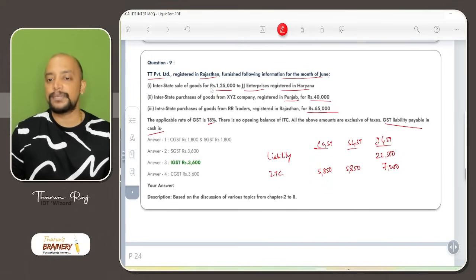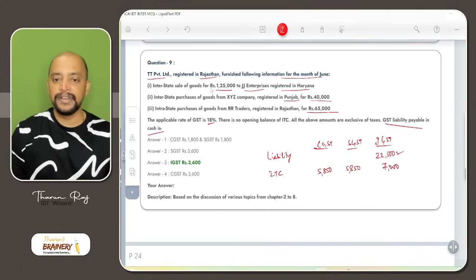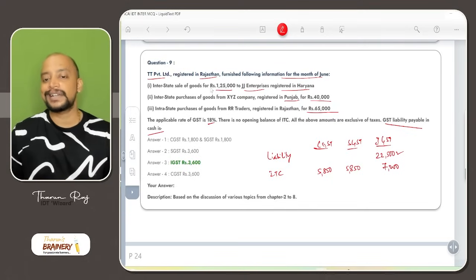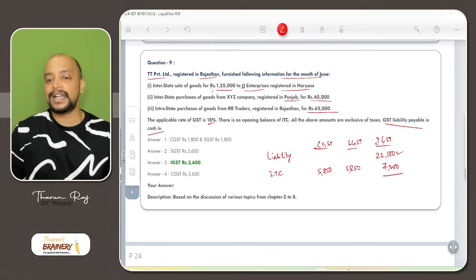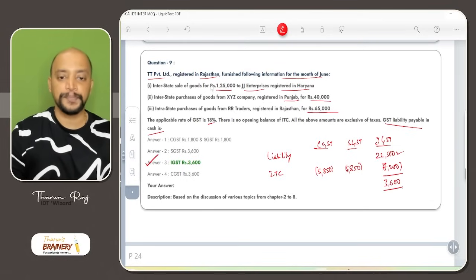So then IGST liability 22,500. So we can adjust all these three ITCs for payment of IGST. So 22,500 minus, for 7,200 we will set off, then 5,850 minus 5,850. So 3,600 is the net liability. So the net liability after adjustment of all these three ITCs comes to 3,600. So 3,600 IGST is the answer.